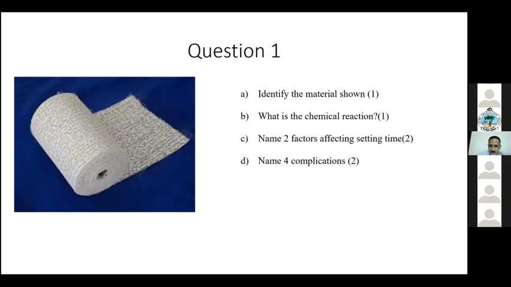We'll come back again. So, okay, Johnson, what is the chemical reaction that happens when you dip a plaster inside the water? Sir, I think when water is added to it, heat will be generated and there will be crystallization. Excellent.